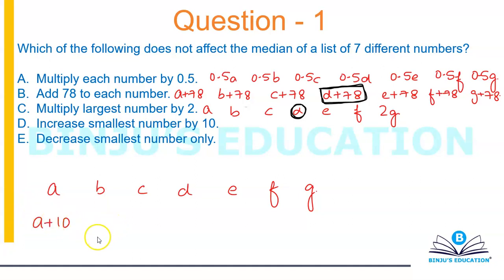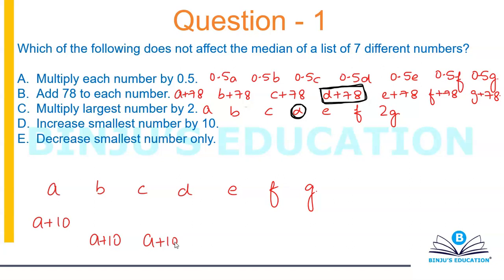It may happen that A plus 10 occupies the second space. It may happen that it occupies the third space, or the fourth space. It may also happen that A plus 10 becomes the largest. You do not know where A plus 10 would land up.